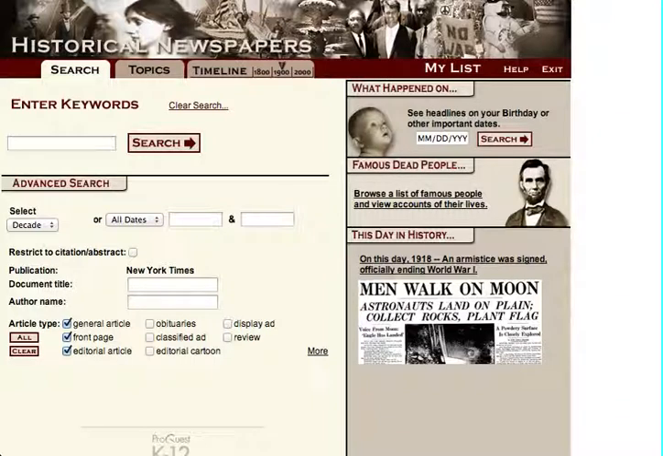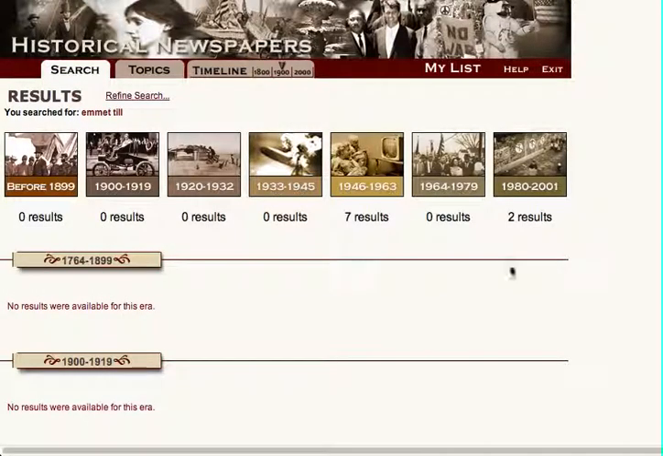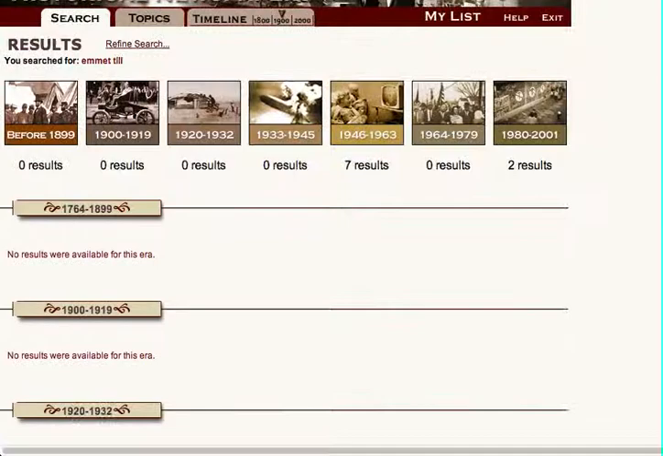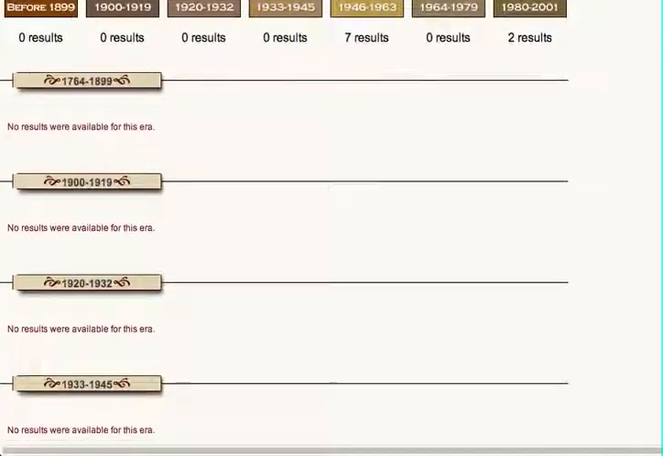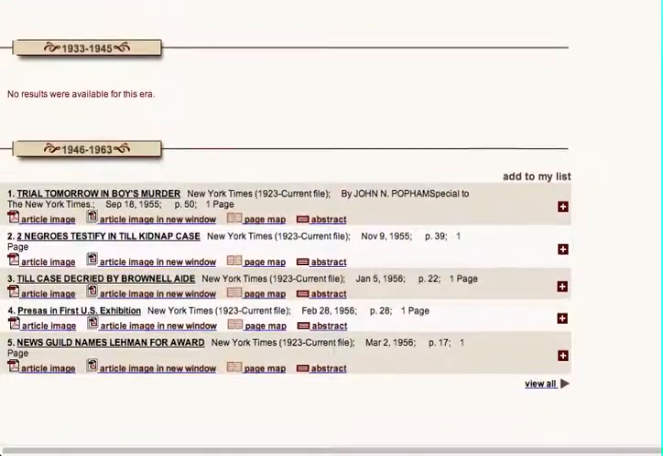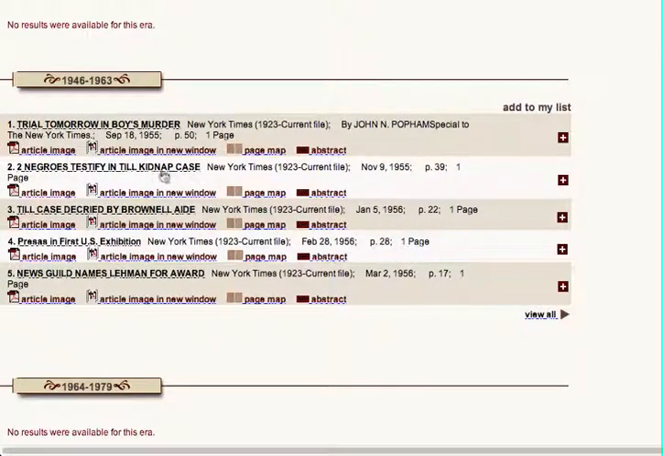Curricularly, the newspapers database can be used to teach history, clearly, but it can also be used to teach bias, tone, and voice. For example, let's search Emmett Till. While we all know that there was racism rampant in the pre-civil rights era, it's one thing to know this, and it's quite another to see it in print.